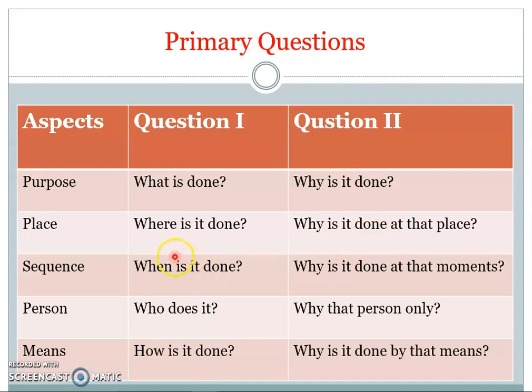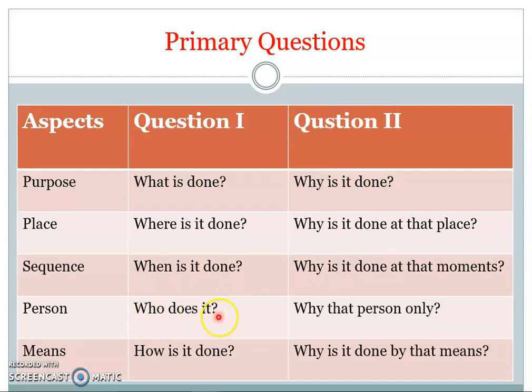Then if we know the place, then at what sequence, when is it done. If that activity is getting performed in the sequence, then why is it done at that moment. That means why at that number of sequence, or why that number is given to the activities. And once the sequence is known, we should ask the question, who does it?